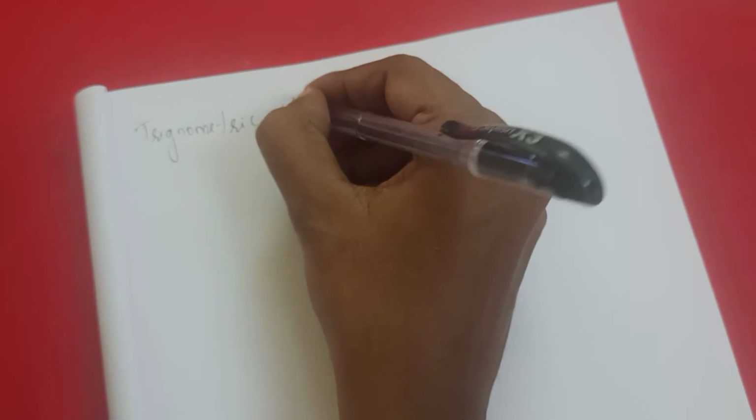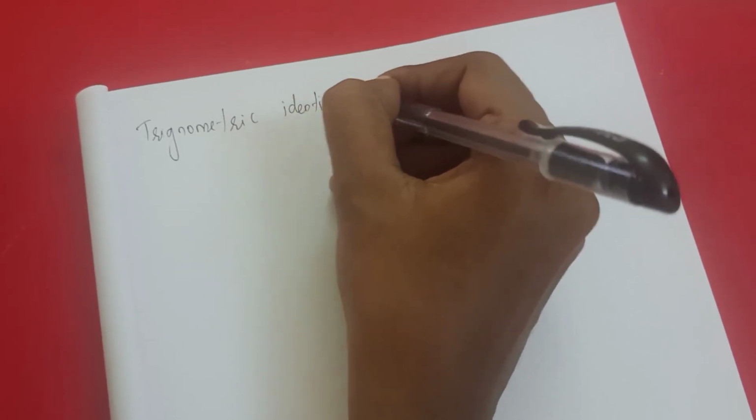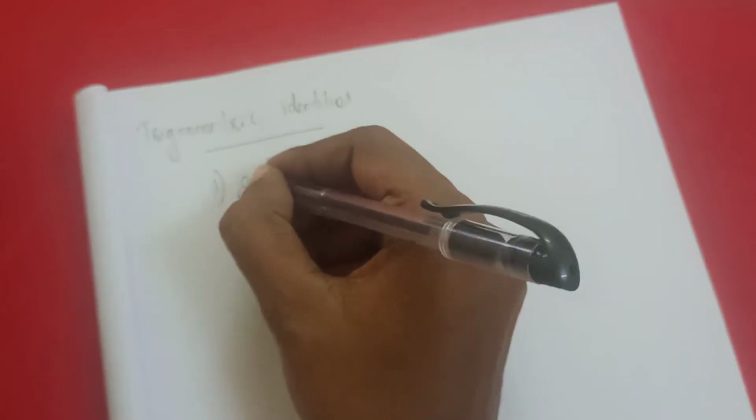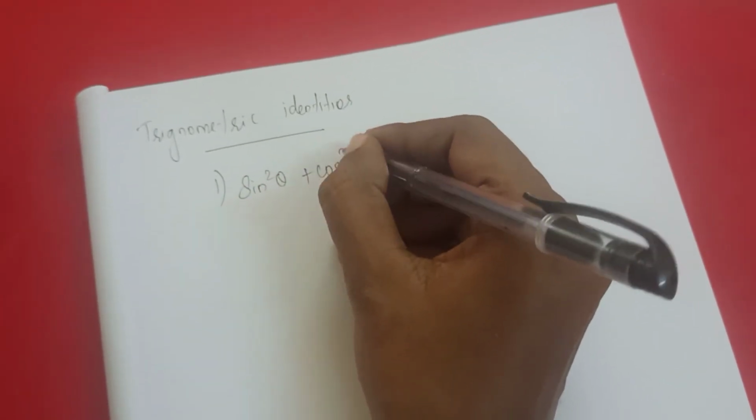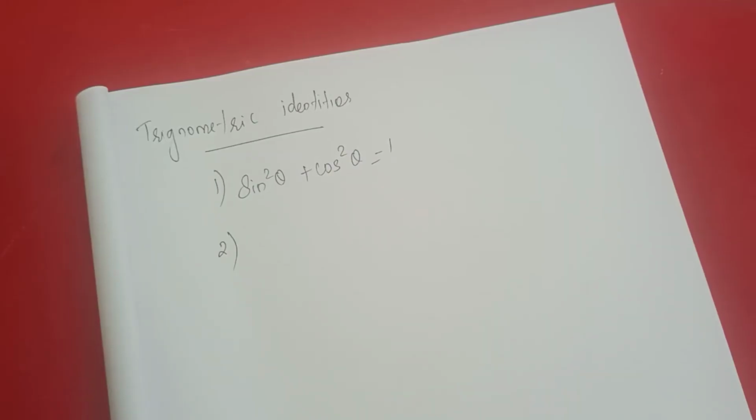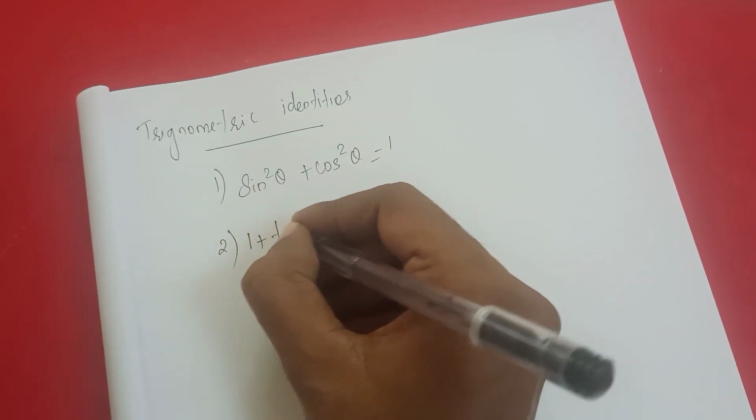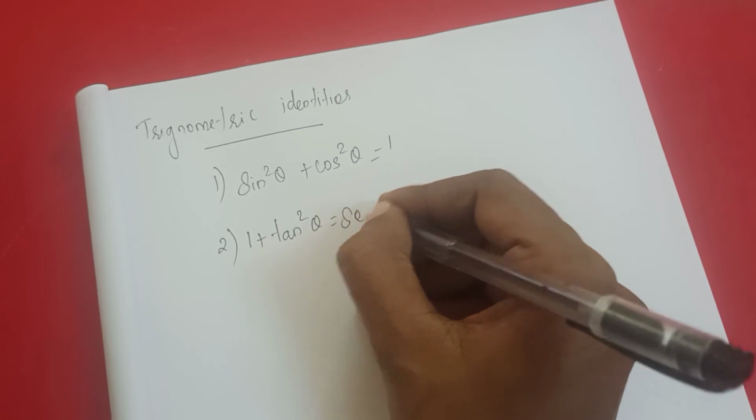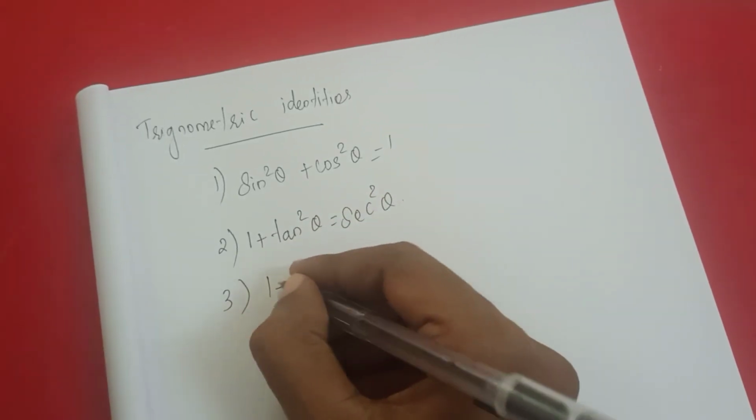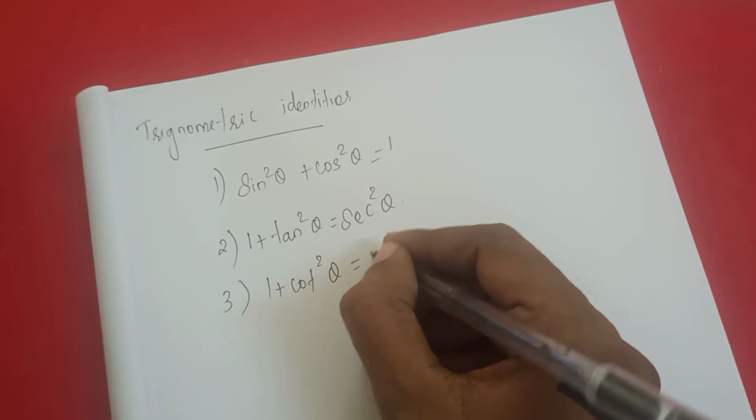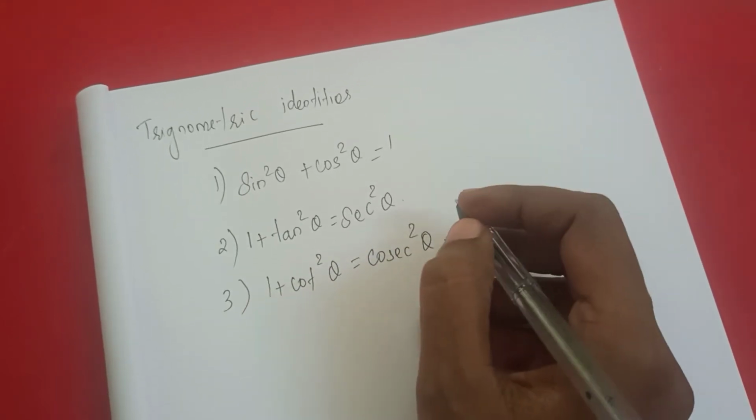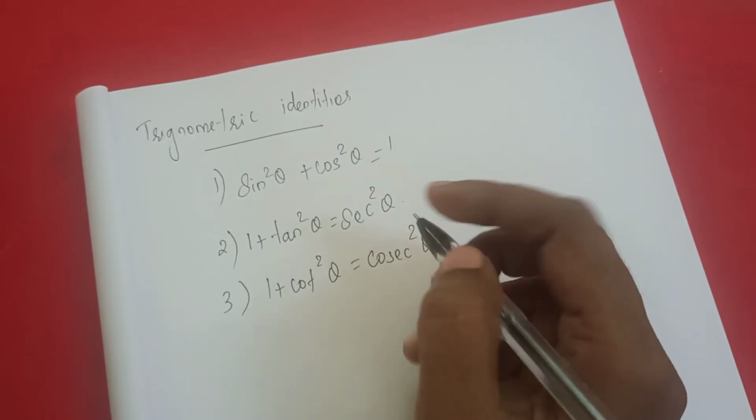So some more formulas related to trigonometry, that is trigonometric identities. Keep it in mind. Sin square theta plus cos square theta equal to 1. Same as that, 1 plus tan square theta is equal to secant square theta. Same as that, 1 plus cot square theta is equal to cosecant square theta. These are the three fundamental trigonometric identities you need to learn by heart very thoroughly.